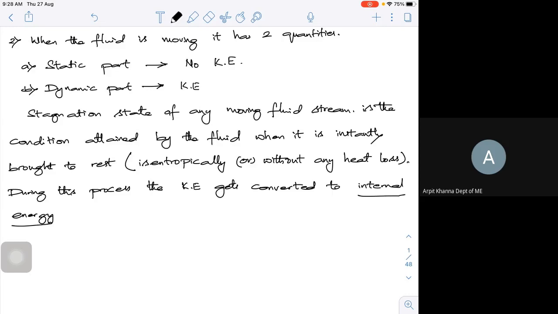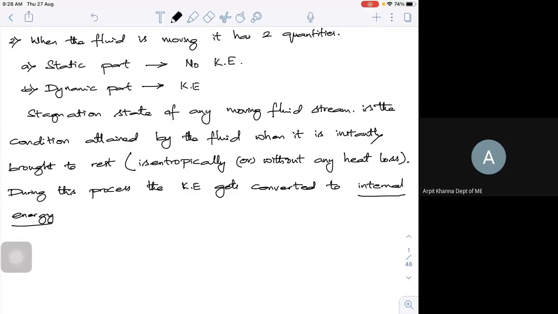Say, for example, I have a pitot tube. I put it in a moving stream. It will have two probes actually. One inside will be measuring your static one, and the outside one will measure the total. So velocity is brought to rest, the kinetic energy, the dynamic quantity, is brought to rest. There will be a corresponding rise in the fluid because of the static, and a corresponding rise with respect to the dynamic quantity also.